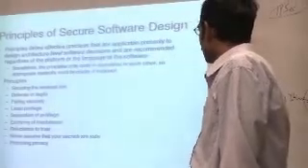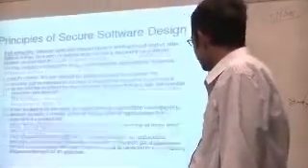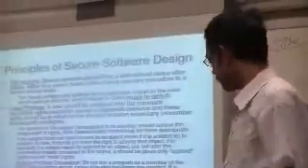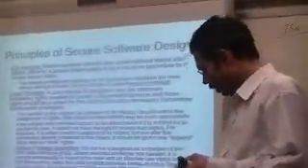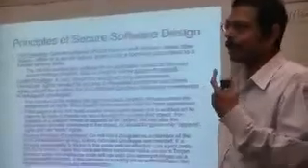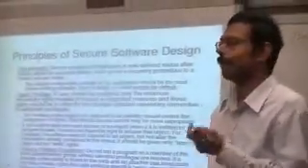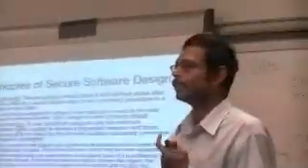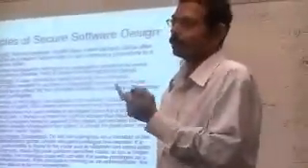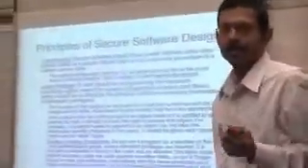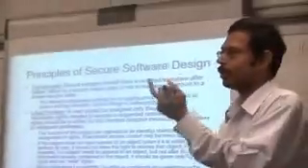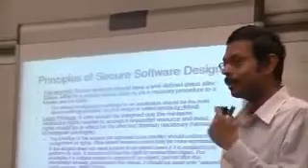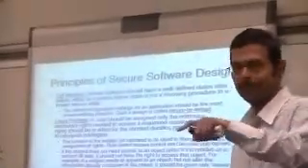Yeah? Now, least privilege. Least privilege is the same thing as I told before. The user should always get the lowest privilege, okay, to access something. So for example, let's say you go to the dean of the school and ask him to register you for a course. He should be able to register you for a course as a faculty level user.